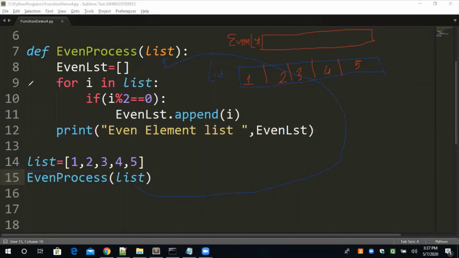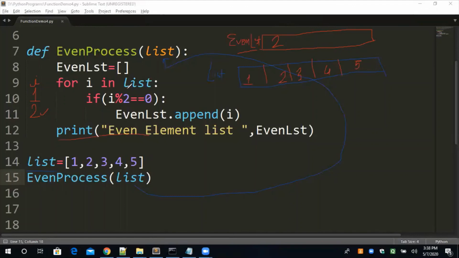For I in N. First of all, what value will be stored in I? From the list, the first element will be transferred. 1. 1 modulus 2 is equal to 0? No. So the next element will be transferred, that is 2. 2 modulus 2 is equal to 0. Correct. So even list dot append I, that means I will be appended in the even list. What is the value of I? 2. 2 will be appended. This statement will not execute because this is not part of the for loop.